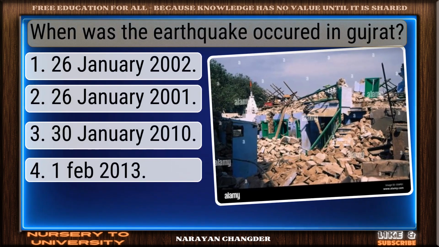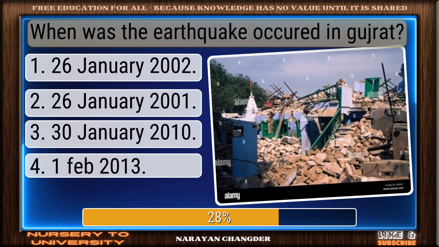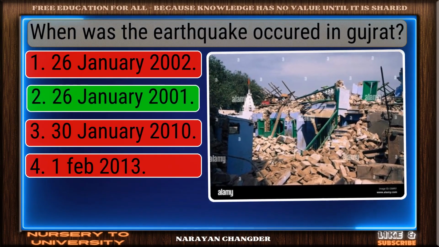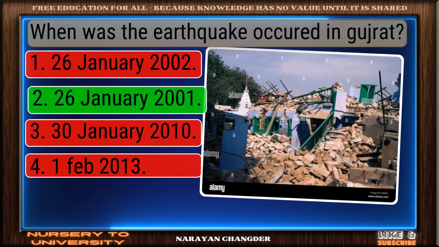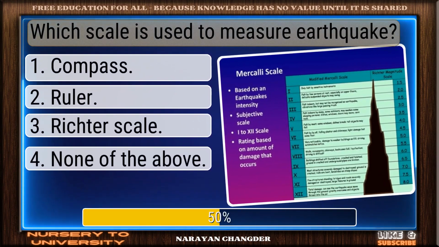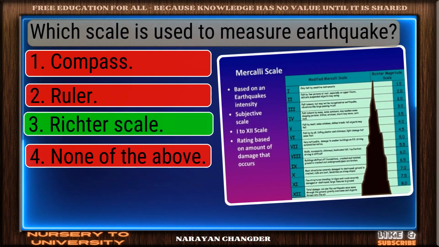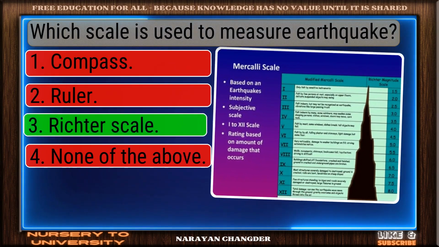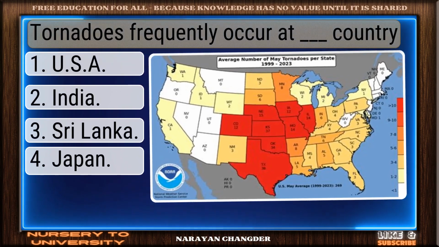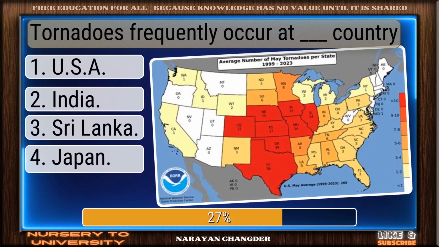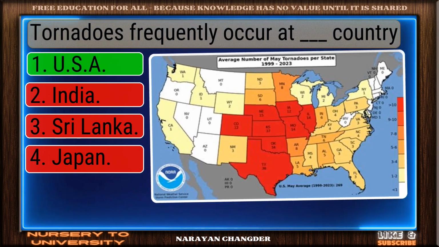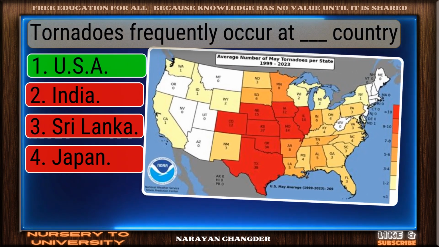When was the earthquake occurred in Gujarat? Strong choice. 26 January 2001 is the right answer. Which scale is used to measure earthquake? Great thinking. Richter's scale is the right choice. Tornadoes frequently occur at dash country. Well done. USA is the right choice.